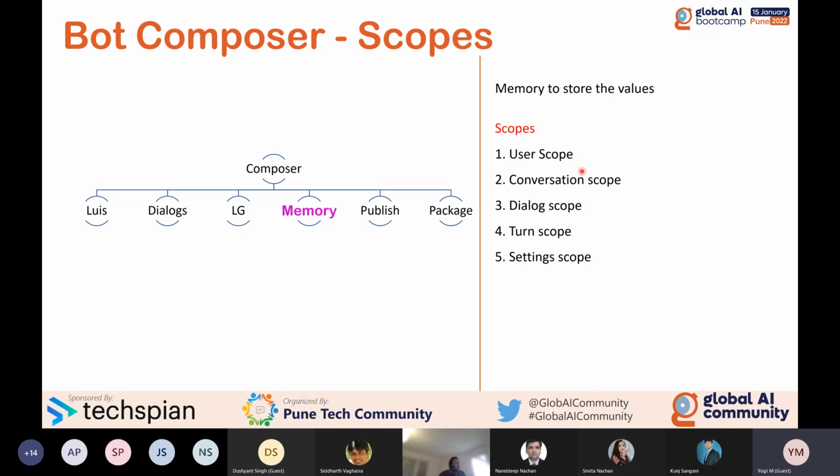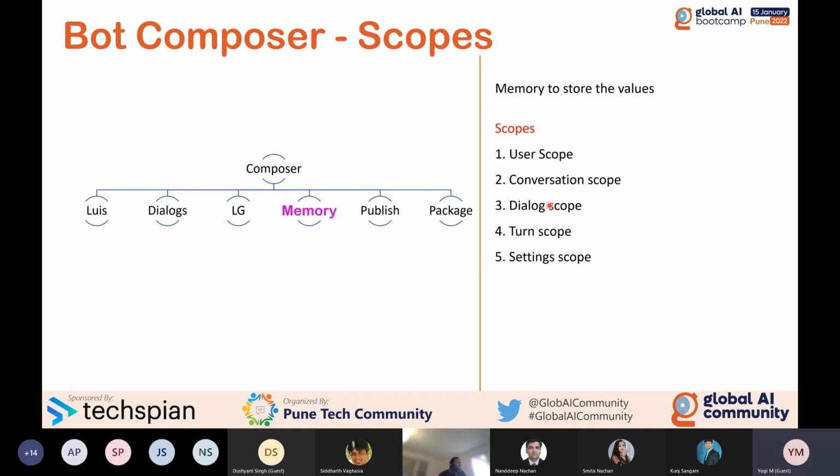In the conversation scope, you can store conversation related data. For example, date and time. Like in this example, I showed the entity. That is also conversation type. So this type of information you can store in the conversation memory.